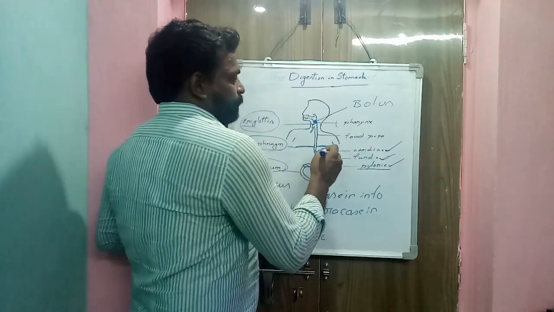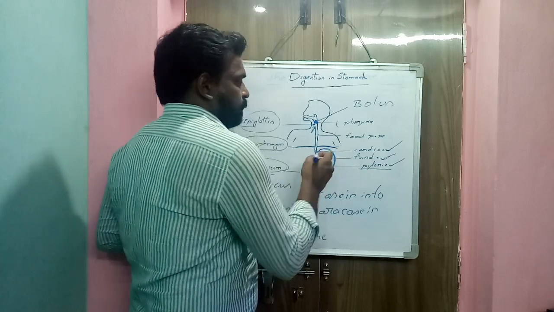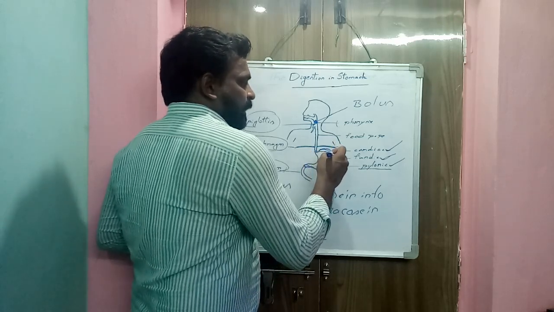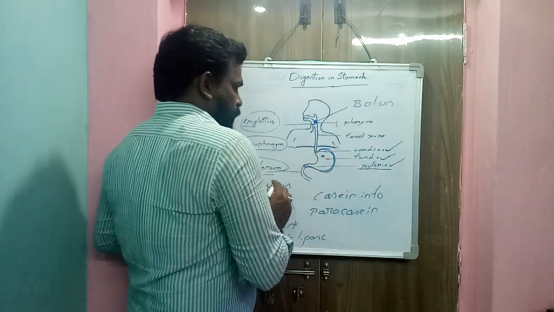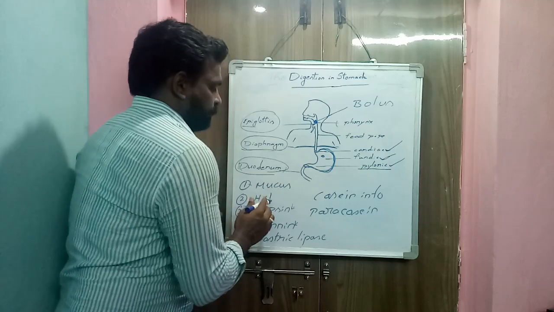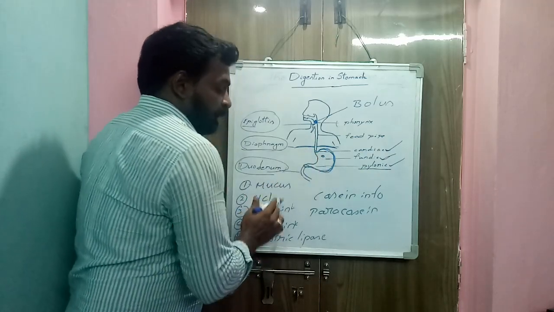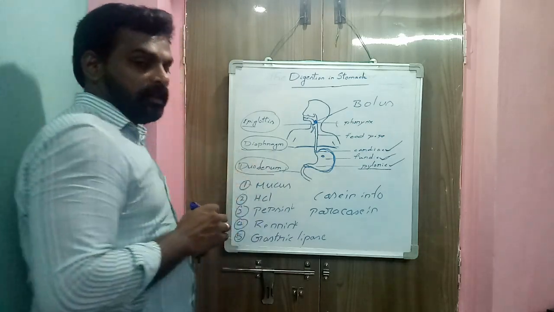The mucus function is, the stomach wall is lined with a mucous membrane. So the stomach is lined by mucus. This mucus protects the wall of the stomach from HCl and pepsin. That is the function of the mucus.